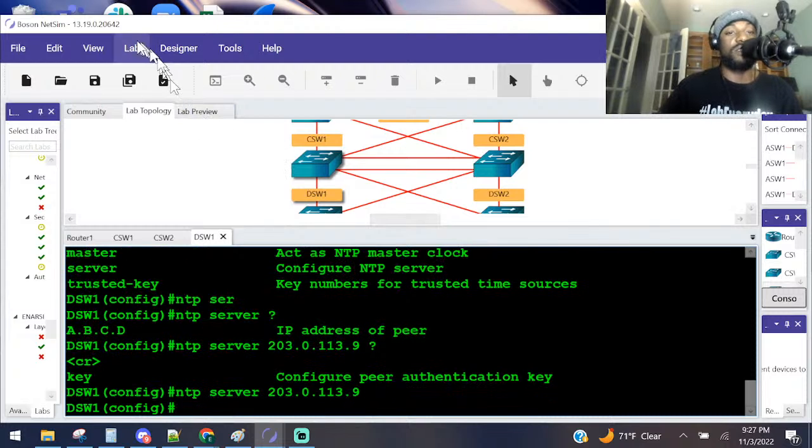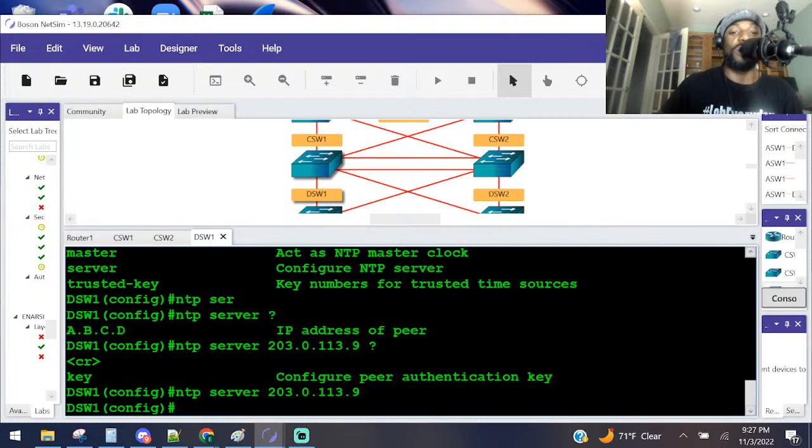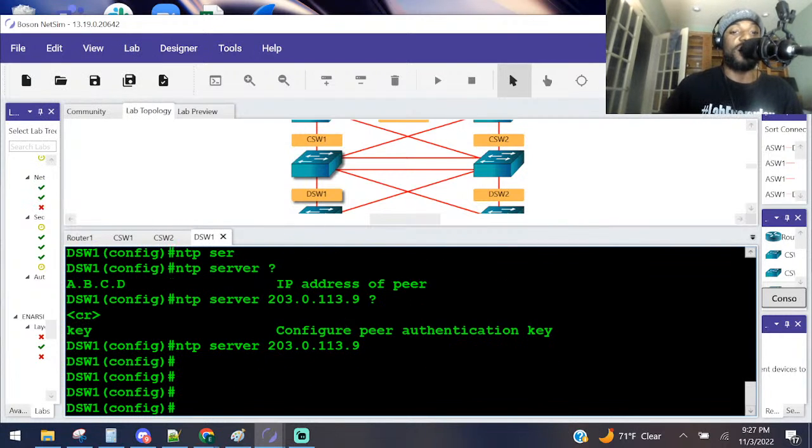Any typo can just jack up the whole thing. But fortunately for us, this is a lab, and we could just do the grade lab feature and look for the answers at the back of the book, right? We're saying report for our time there. That's what we're doing with that command.